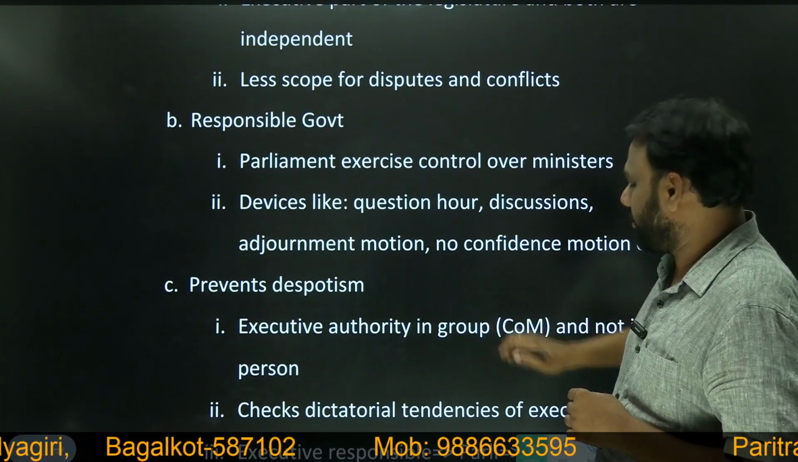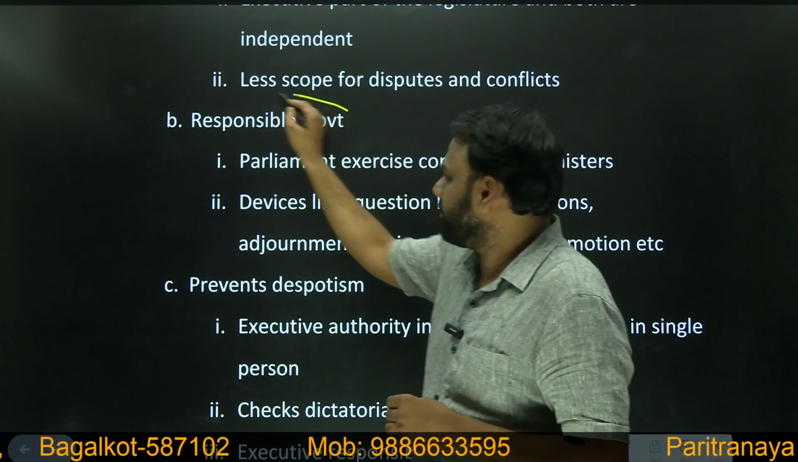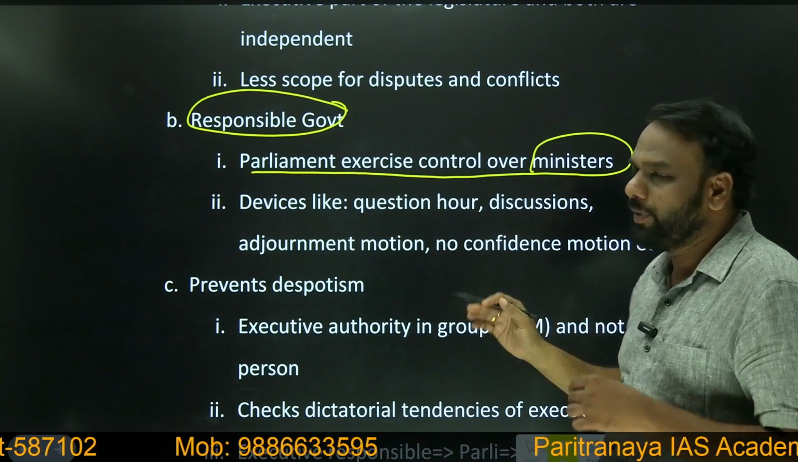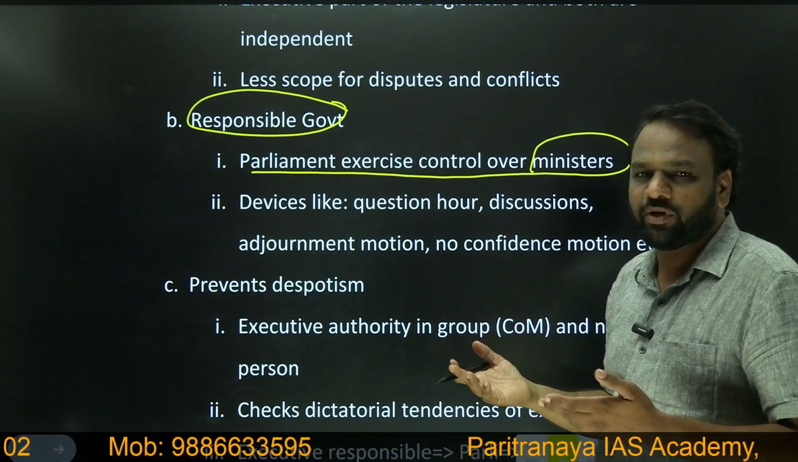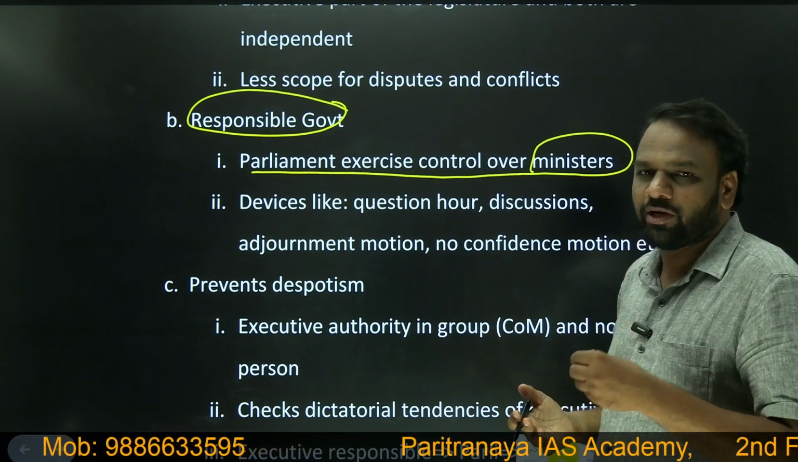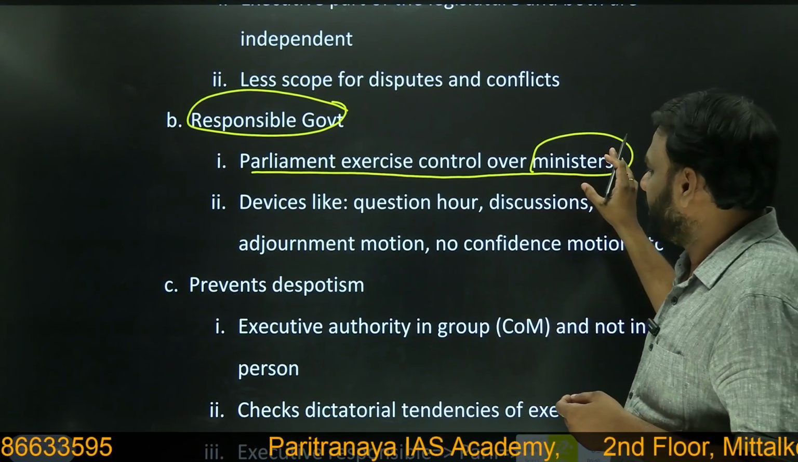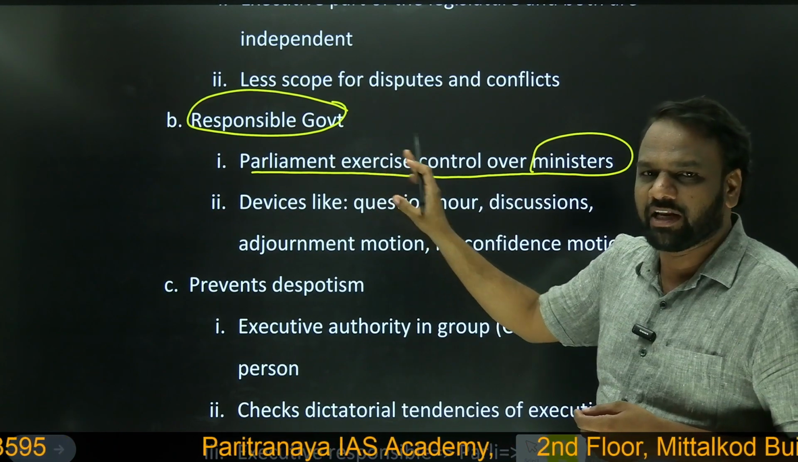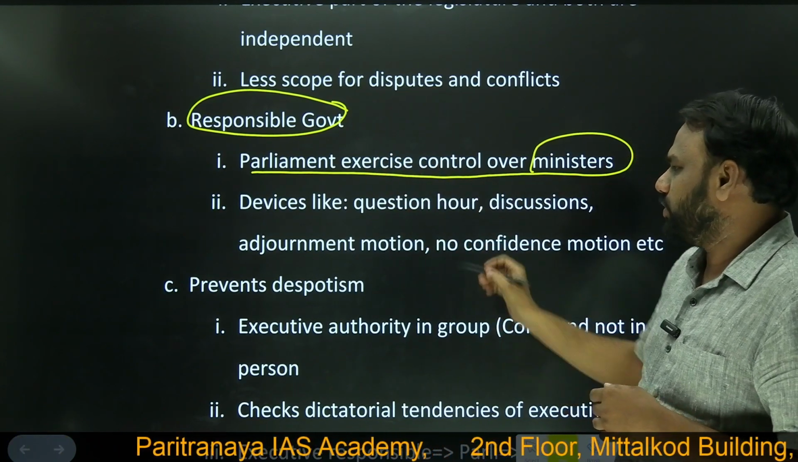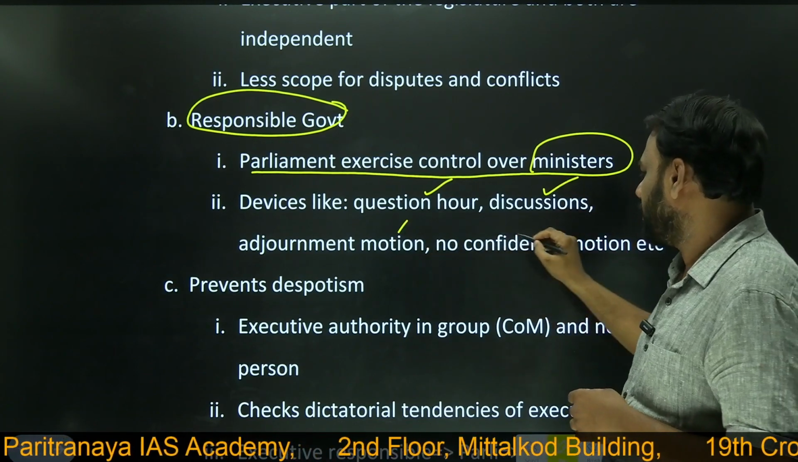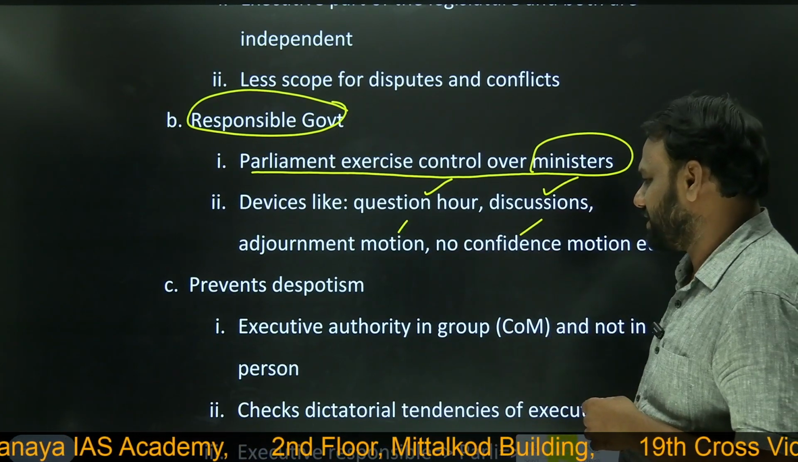Next, responsible government. So in case of parliamentary system, responsible government. So parliament exercises control over the ministers. How does it exercise control? By asking questions during question hour, by using tools like no confidence motion, adjournment motion, etc. So in this way, ministers remain responsible to parliament in general and Lok Sabha in particular. So the tools used are question hour, discussions, adjournment motion, no confidence motion. Okay, these are just examples.